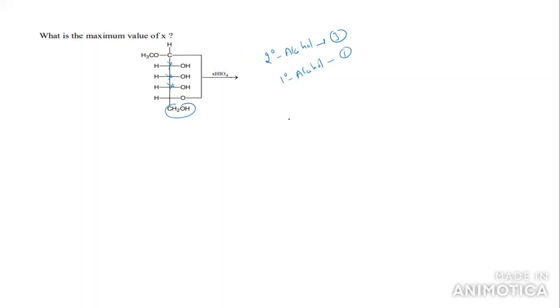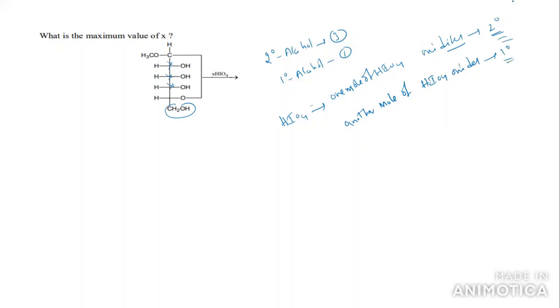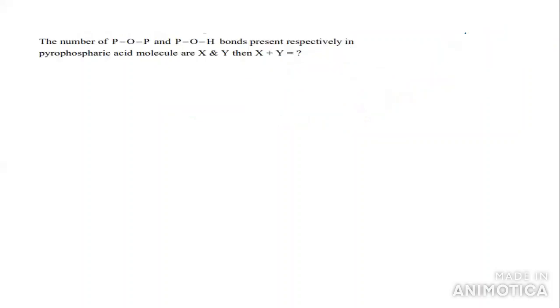Okay, now we can take HIO4. If you take 1 mole of HIO4, it oxidizes a secondary alcohol, and another mole of HIO4 oxidizes the primary alcohol molecules. So how many possible values do we have here? There are 2 possible values to complete this equation.